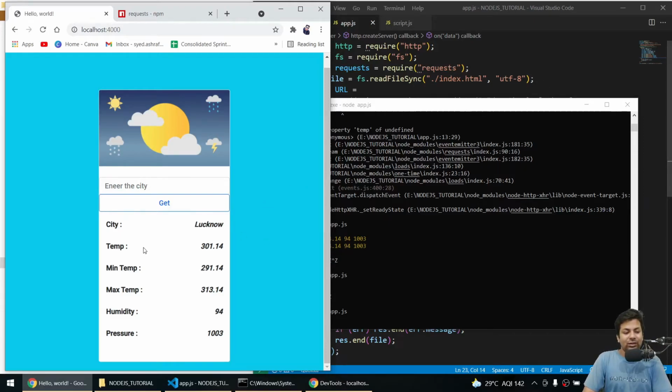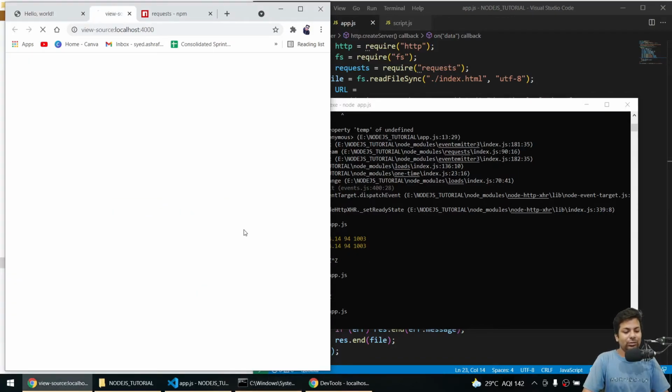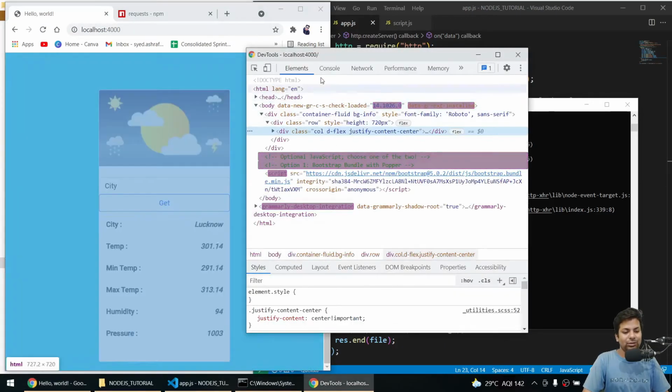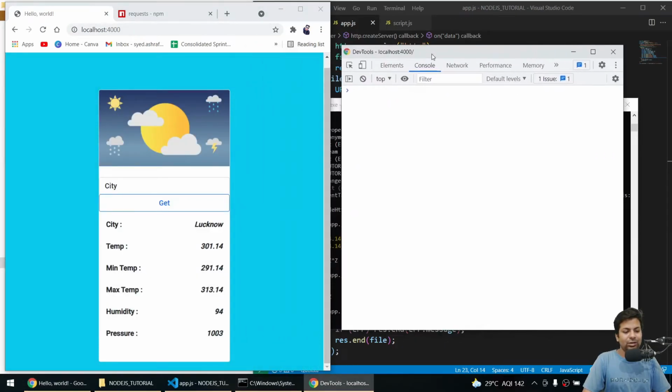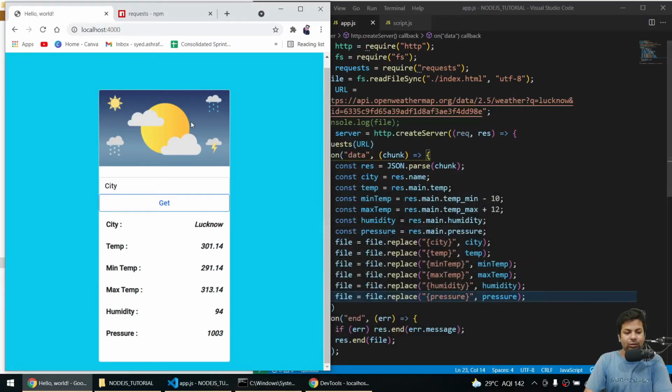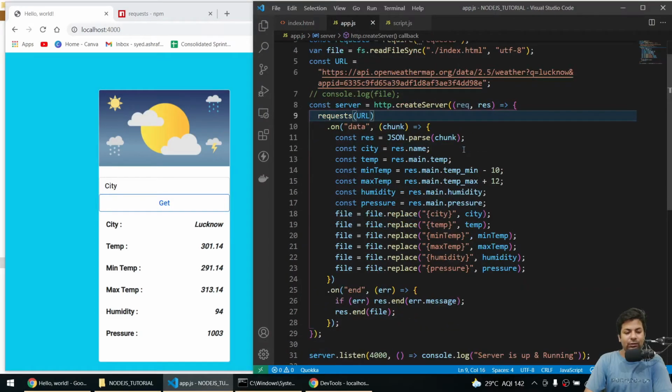Now if we write something in city, that won't work. Obviously we get a console error, like function not defined, because there is a function and it can't find the function. See, get weather is not defined, so we have to do the search also. Firstly it will be loading, and then it will be a search. So for search, what can we do?